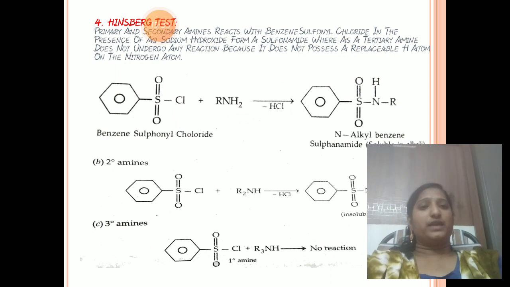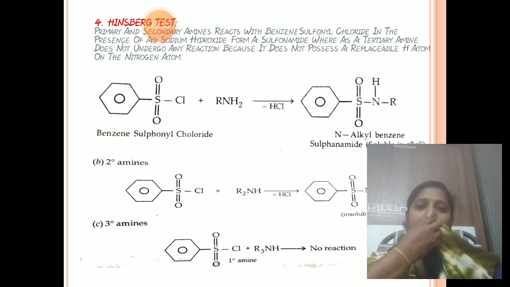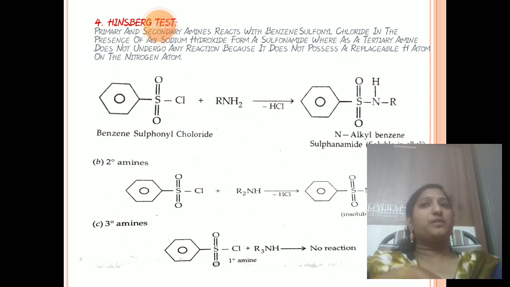So finally we write tertiary. Tertiary does not give a reaction. Why? Because the tertiary amine does not have a hydrogen on nitrogen. So that's why benzene sulfonyl chloride does not react with tertiary amines. Okay, so this is the Hinsberg test. This Hinsberg test is only for primary and secondary amines, not for tertiary amines. Okay, and next, reaction with nitrous acid.